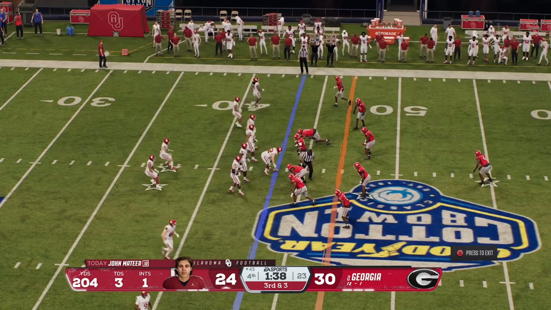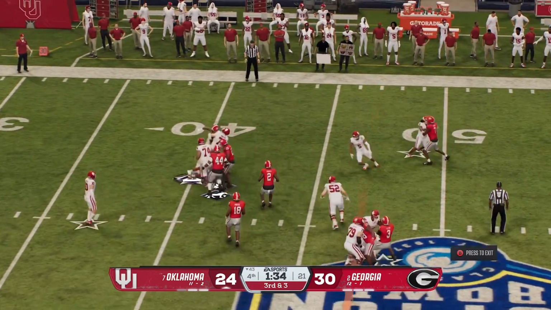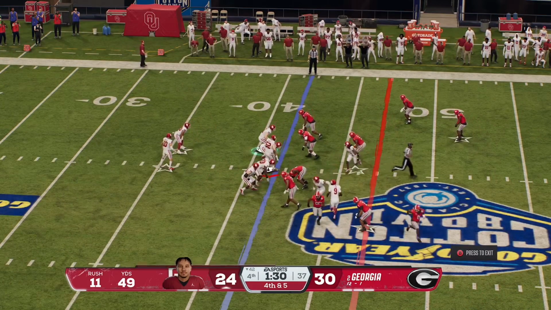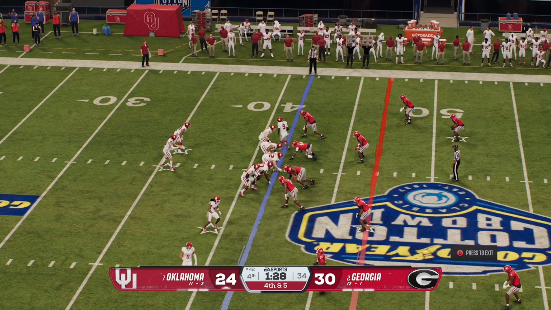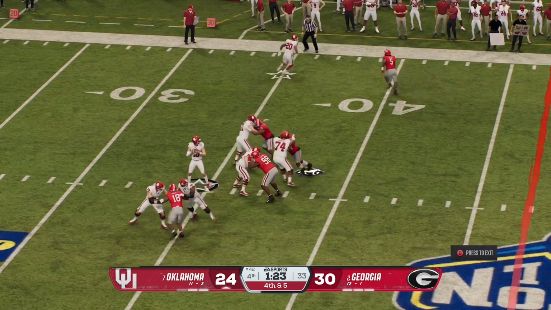John Mateer now to 200 yards. 3rd and 3 now at about maybe the 43. Oklahoma's 43, not Georgia's 33. They're going to run it. That's going to bring out 4th and 5. I don't know what you're doing there, but John Mateer now has to... My voice is breaking because of my sore throat. Oh my gosh. Here we go.